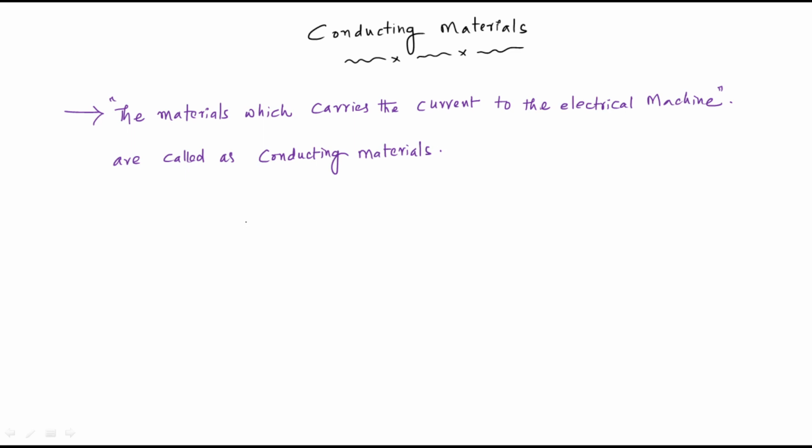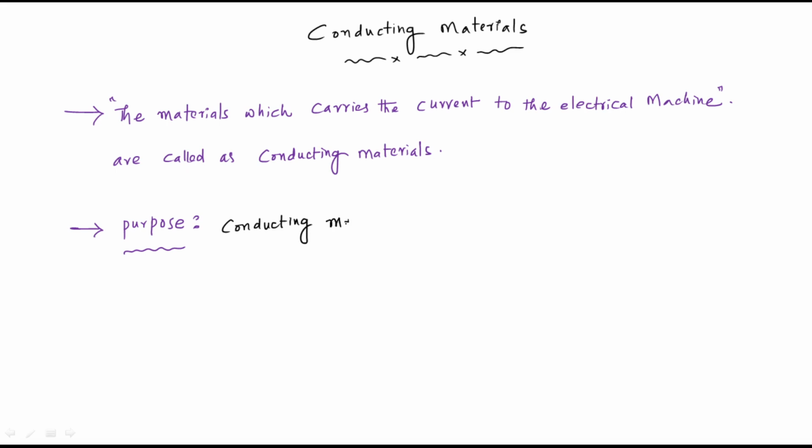Then what are the purposes? The main purpose for having conducting material is what? Conducting materials are used, which carry the current to the electrical machine, means what?